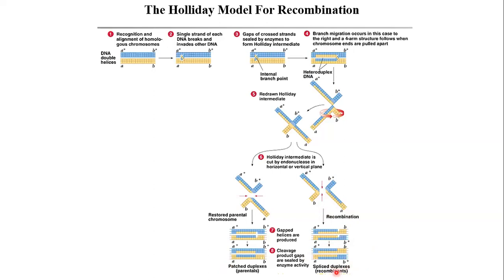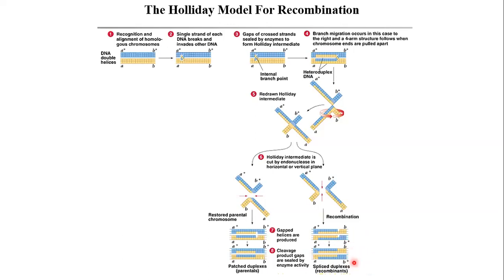Hence they are called splice duplex. And look at the allele combination. One chromosome now has A plus and B, and the other chromosome has A and B plus. You know that plus means wild type and no sign means mutant, right? So this splice duplex has a recombinant.